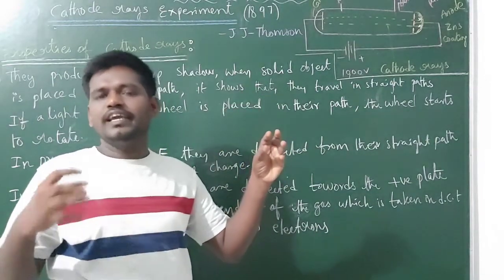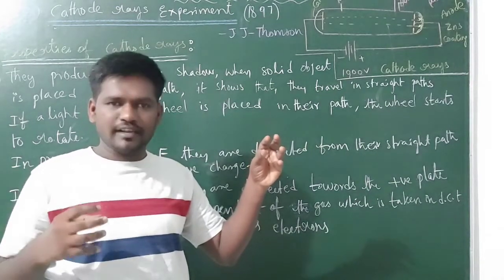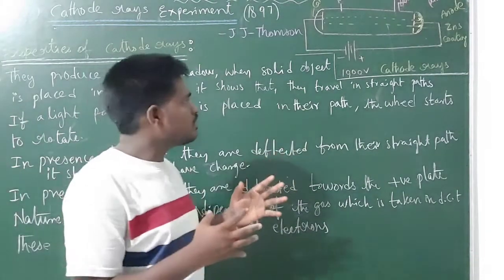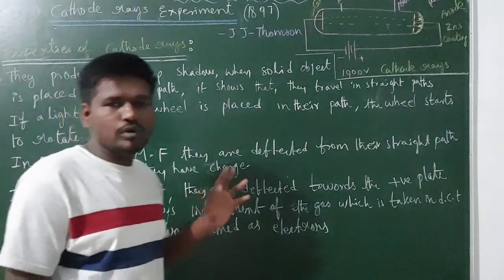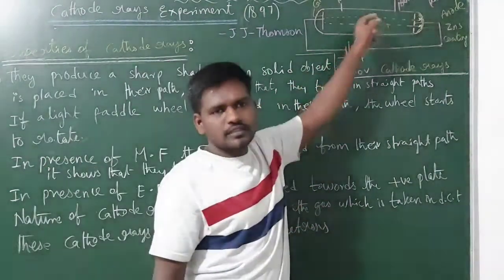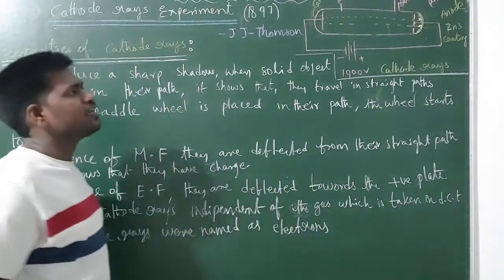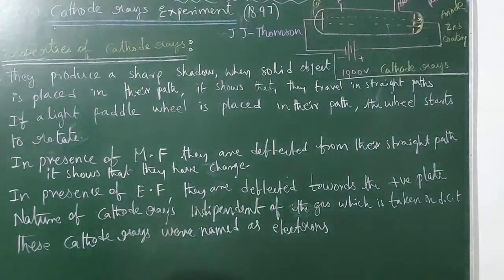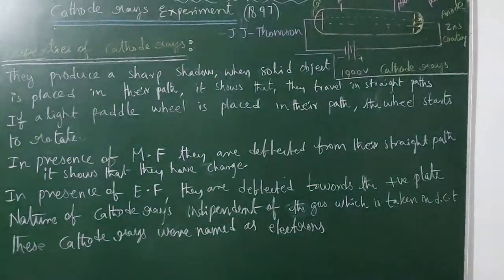Now we know that air is nothing but matter. Similarly, here also cathode rays are able to rotate the fan or wheel when you place it in their path. It means that cathode rays are made up of matter particles. I will show you a video regarding that also.